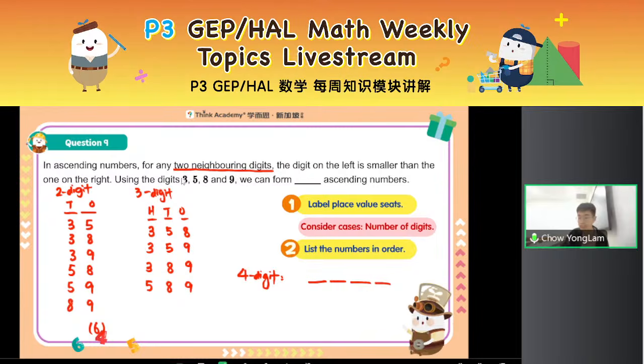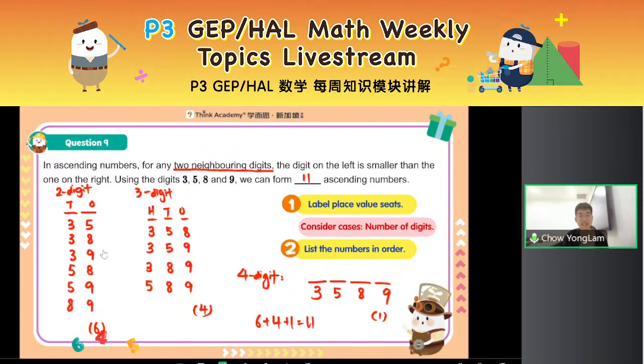And since we are given 4 digits, there is only one way to fill it up, which is 3, 5, 8, 9. Right, so there's one 4-digit number, and just now 4 3-digit numbers, which are ascending. All right. Now I cannot have a 5-digit number because I'm only given 4 digits, and by the definition that ascending numbers must be smaller to bigger, right? Then there must be non-repeating digits. So it's 6 plus 4 plus 1 equals 11.